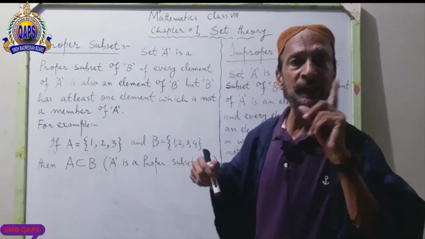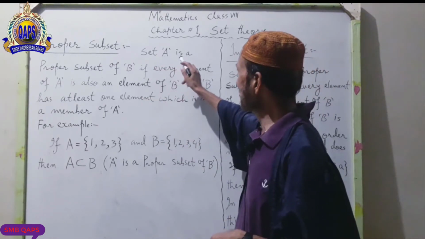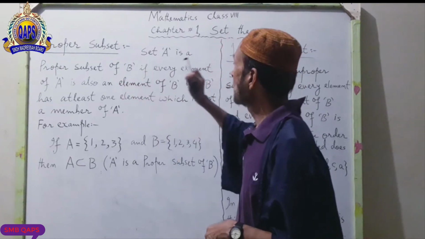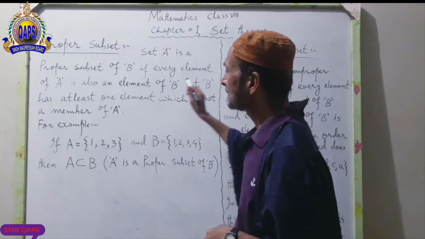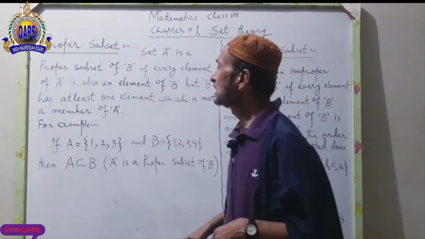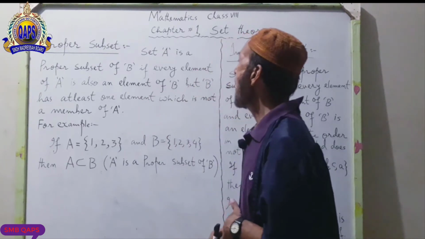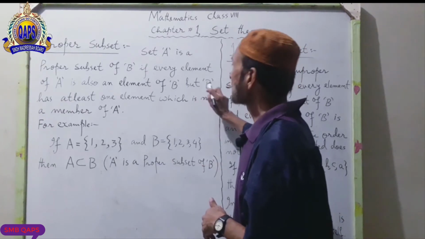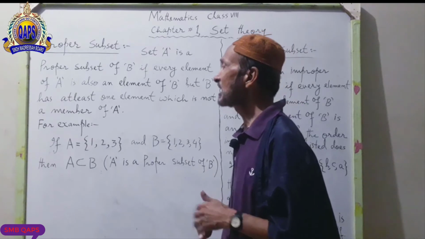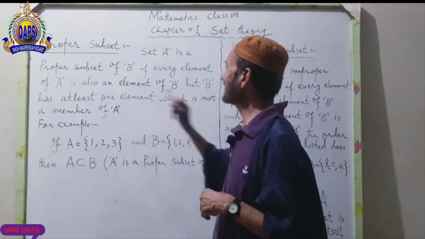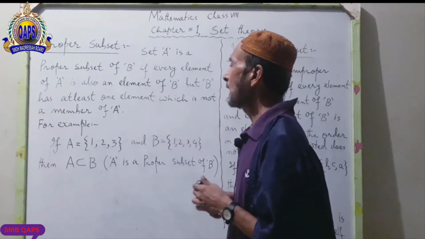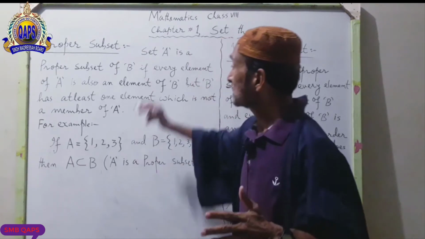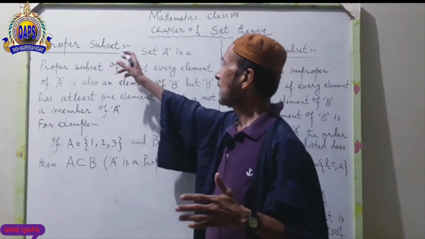Suppose you have a set A. Set A is the proper subset of set B if every element of A is also an element of set B, but set B has at least one element which is not a member of A. This is the definition of proper subset.